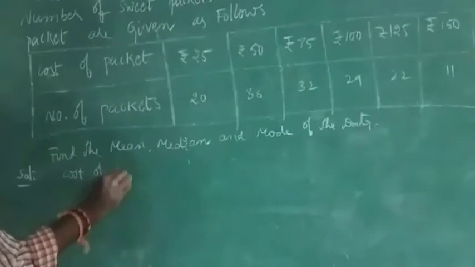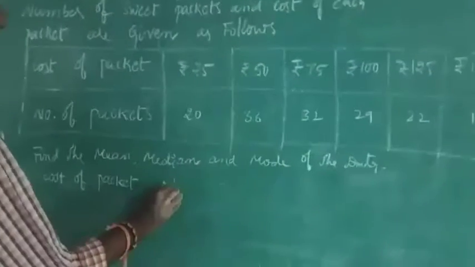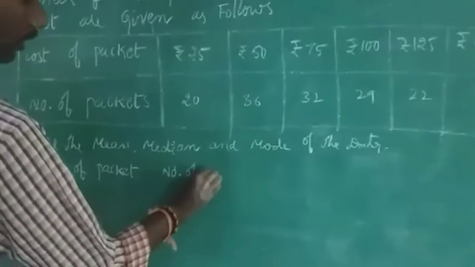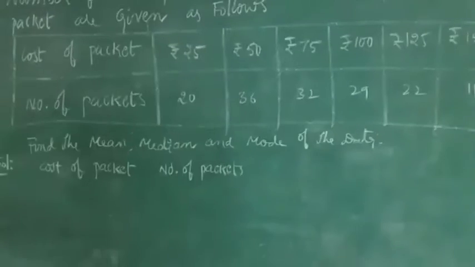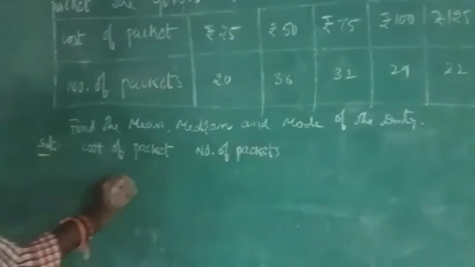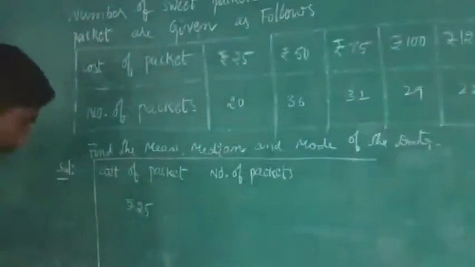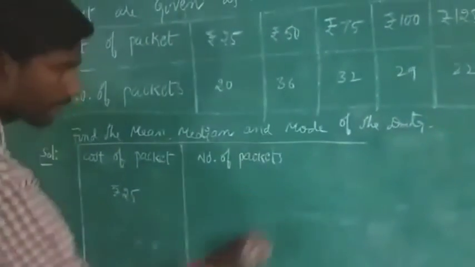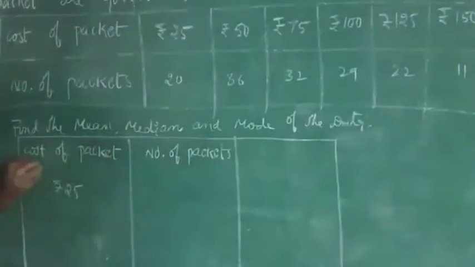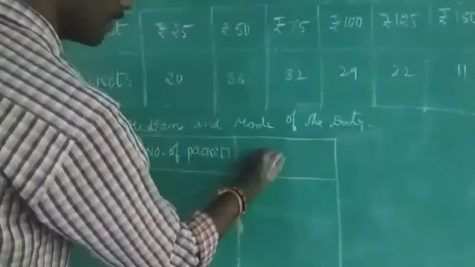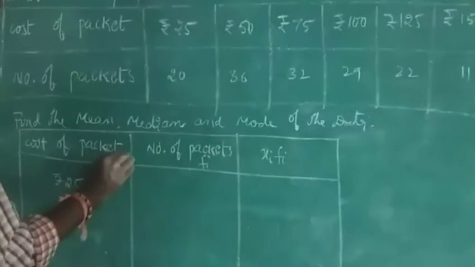Cost of packet, number of packets. Here is 25. This is xi, this is fi.